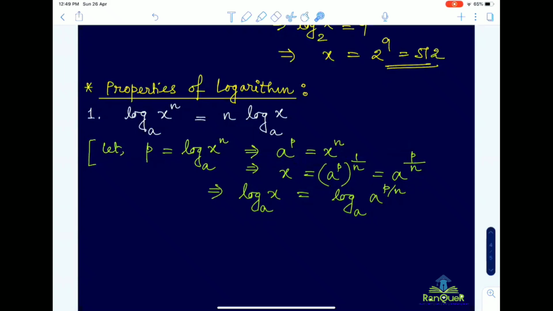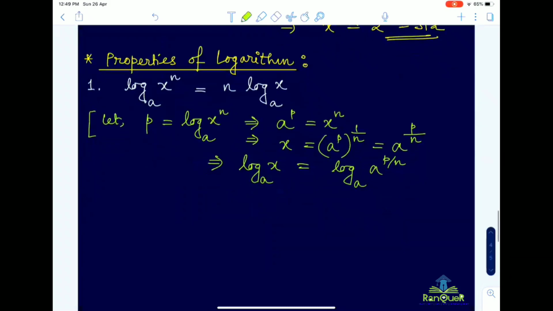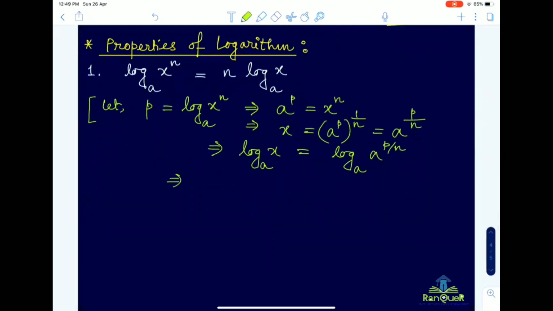Is that clear? Now tell me, log a to the power p by n to the base a will be equal to how much? P by n, the final exponent, because base to the power p by n gives you a to the power p by n. So according to that, you will get log x to the base a equal to p by n.